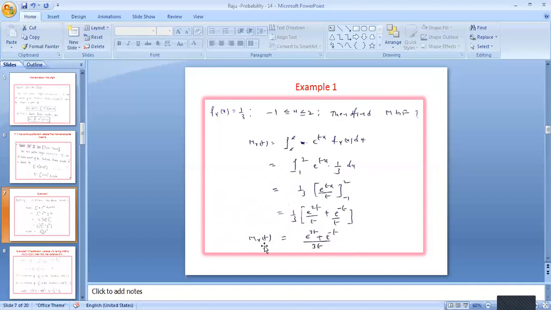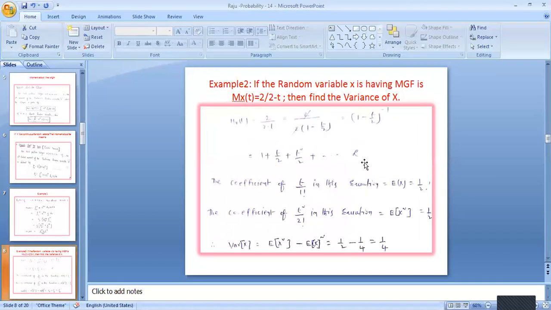So M_X(t) equals (e^(2t) plus e^(-t)) by 3t. Like this you find the moments with respect to the exponential. If you calculate the higher moments, then it is named the moment generating function.